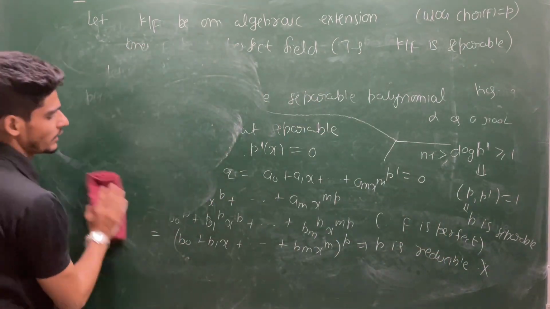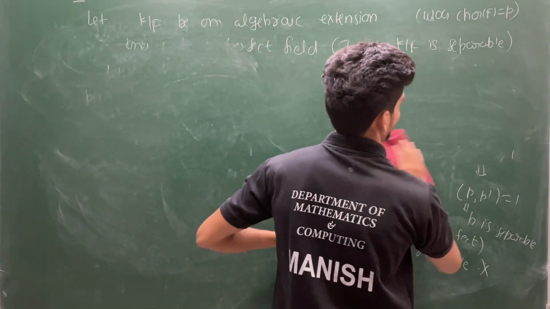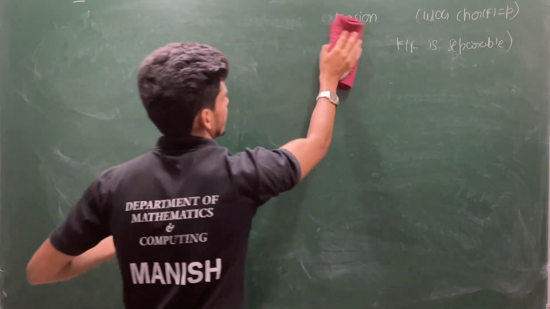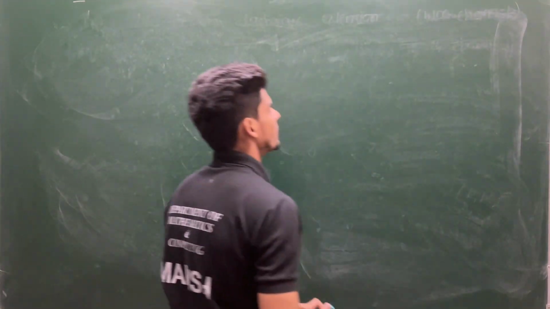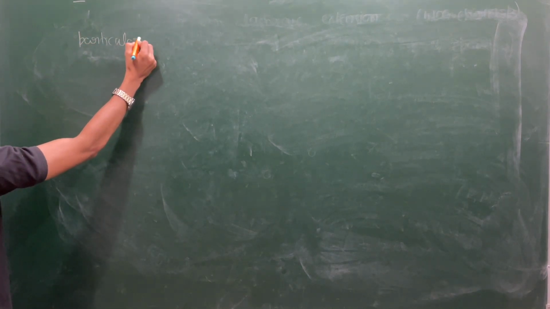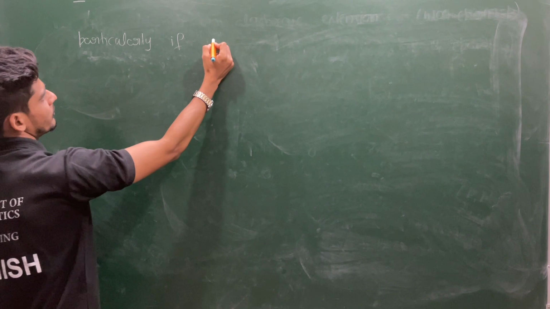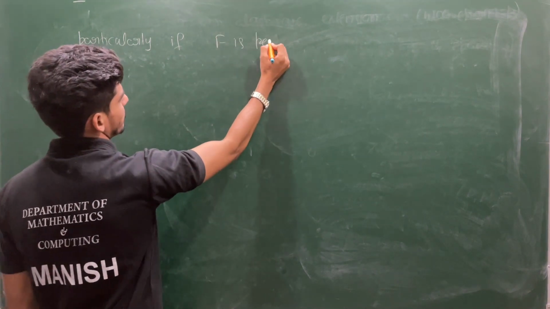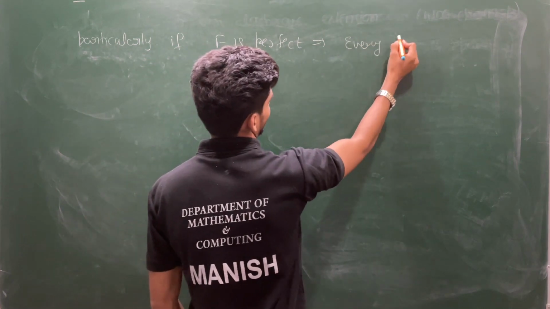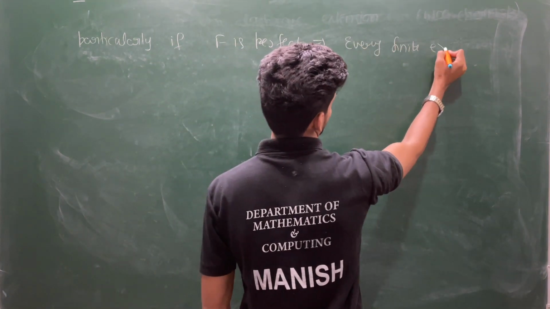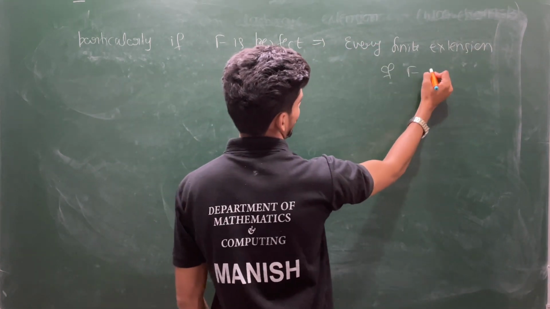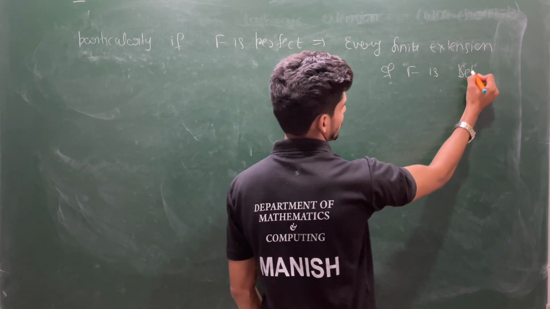So you can say in a particular case, particularly if F is perfect, that implies every finite extension of F is separable.